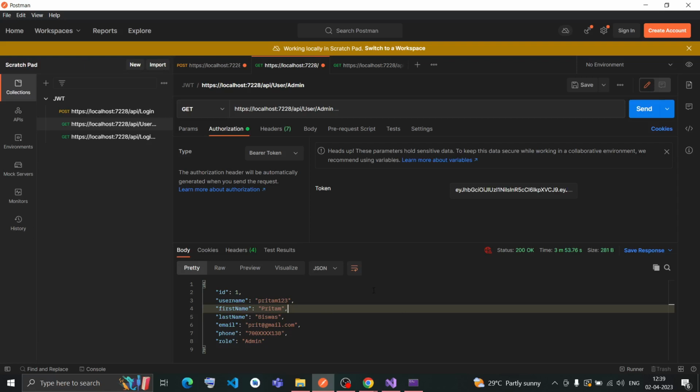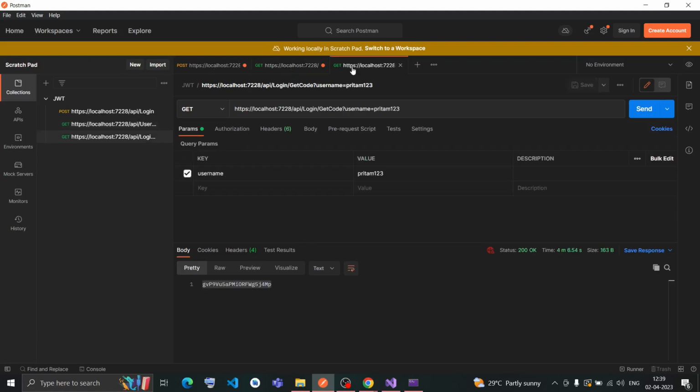So you don't need to enter any password or ID, just need to enter this code. First, the username you have to put. So instead of using the user ID and password, in the sign on page, you have to just put your username.